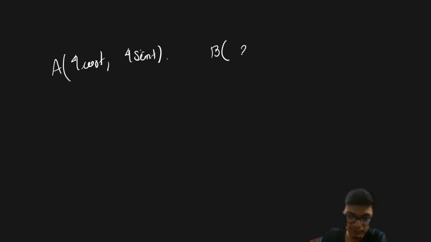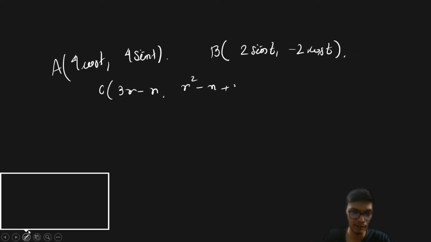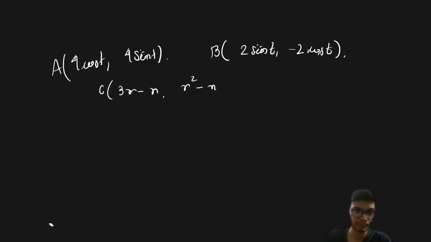From this question, you can see point A is given as (4 cos t, 4 sin t). Similarly, vertex B is given as (2 sin t, minus 2 cos t), and vertex C is given as (3r - n, r square - n - 1).